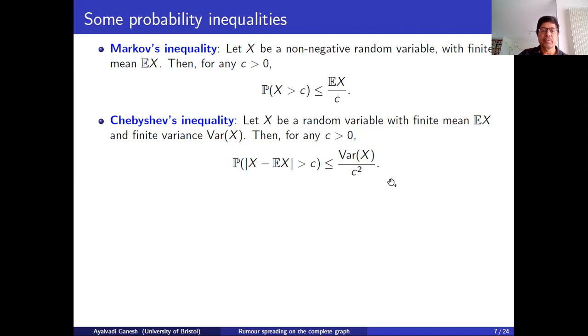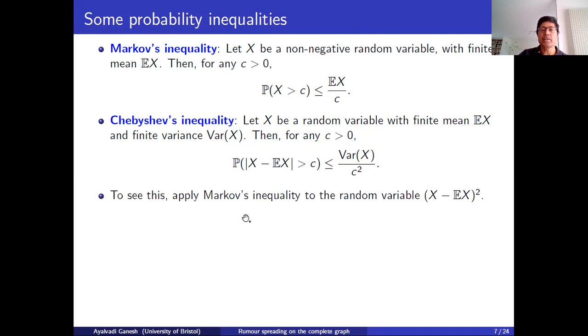Why is this true? The proof of this follows easily from Markov's inequality. So we just apply Markov's inequality to this random variable, (X minus its mean) squared. This is a non-negative random variable, so you can apply Markov's inequality to it. Its expectation is precisely the variance of X, and this event we are interested in here is the same as the event that (X minus E[X]) squared is bigger than c squared, and so Markov's inequality gives you this. Okay, and that's the inequality we are going to need for our analysis of the rumor spreading time.